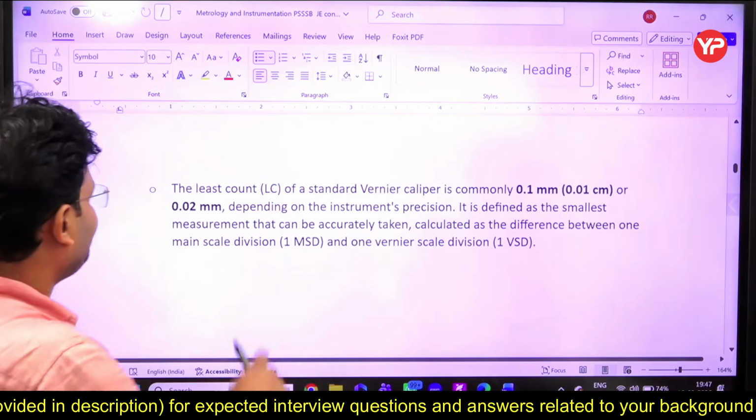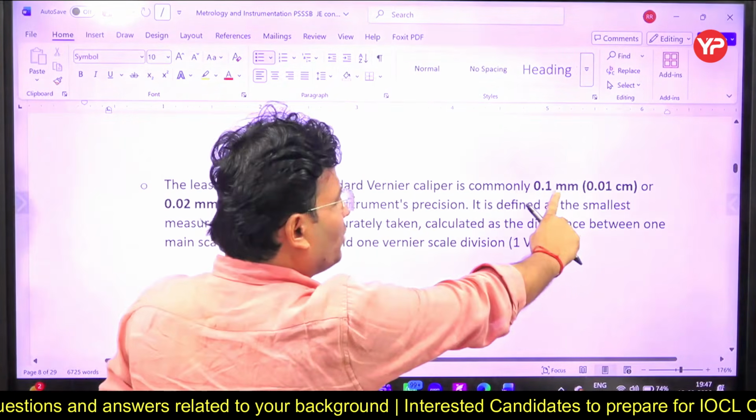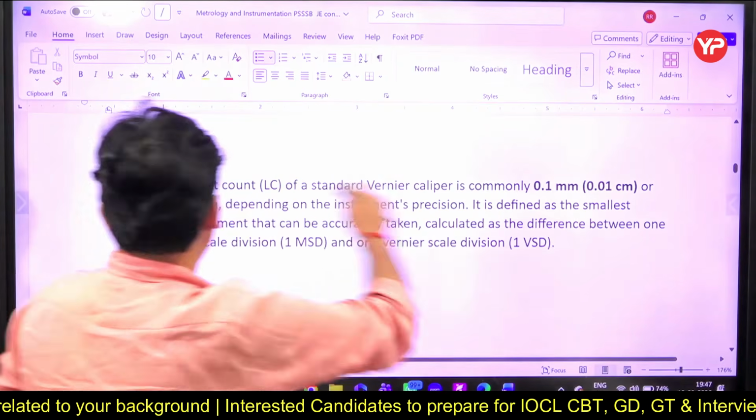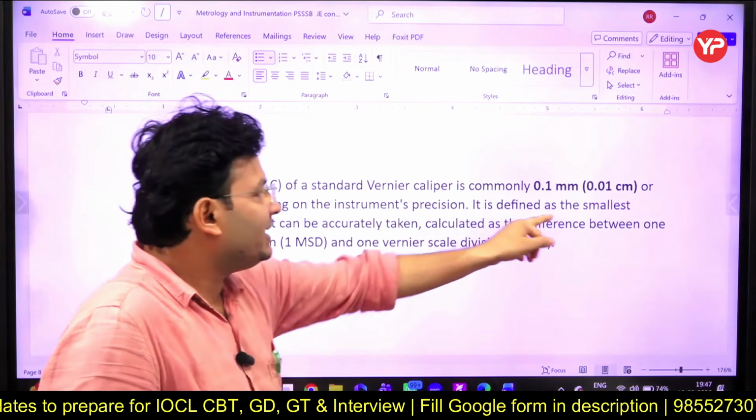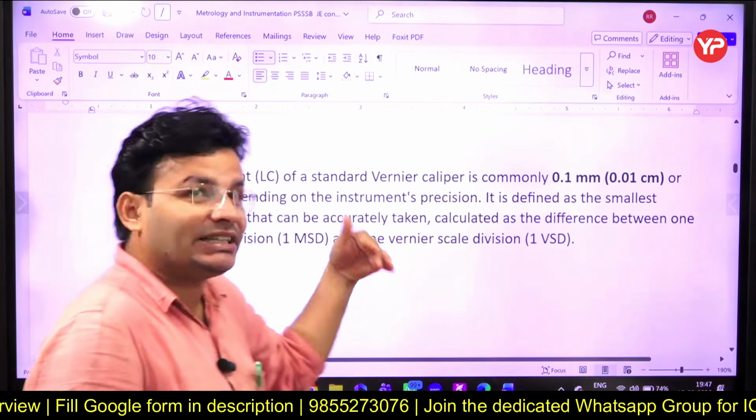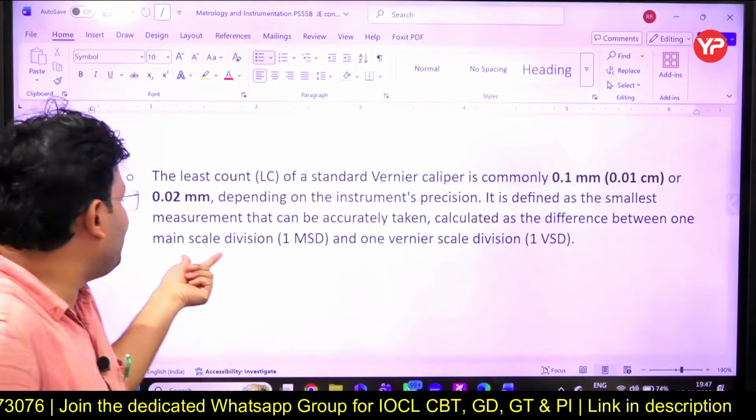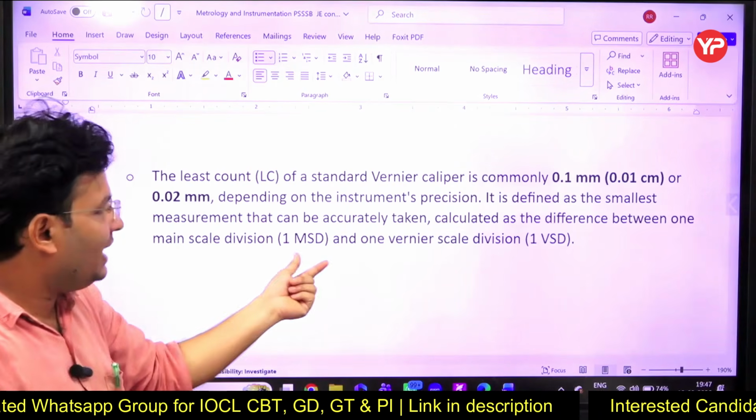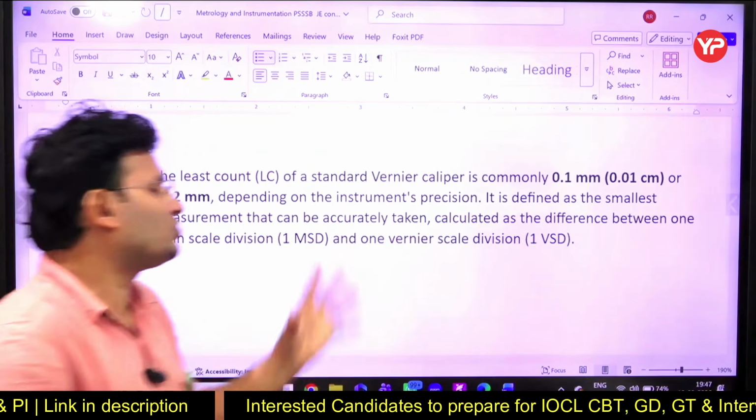And here we can see, the least count of a standard vernier caliper is commonly 0.1 mm, or we can say 0.1 cm or 0.02 mm, depending on the instrument precision. It is defined as the smallest measurement that can be accurately taken. Calculated as the difference between one main scale division and one vernier scale division. Their difference is called least count.